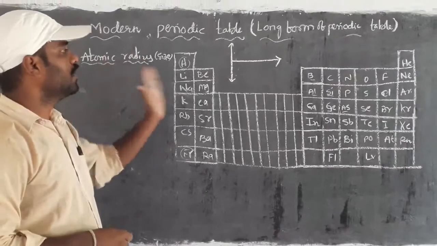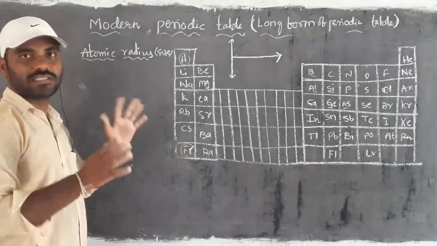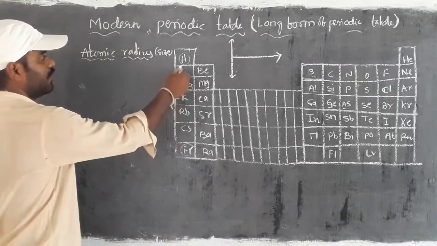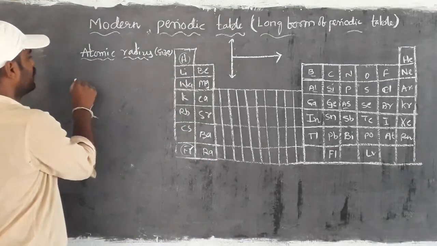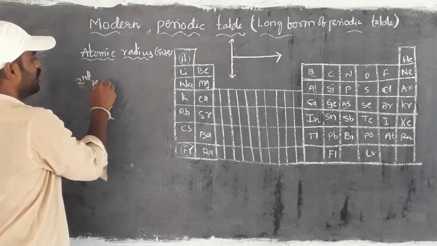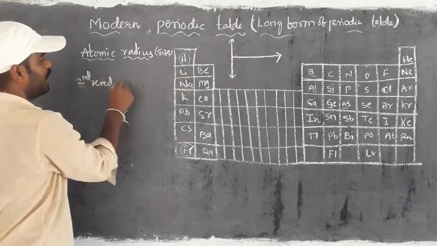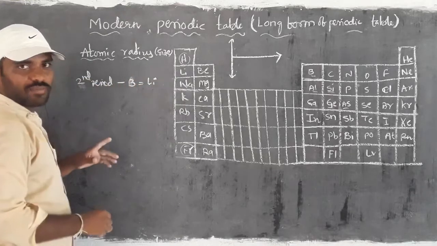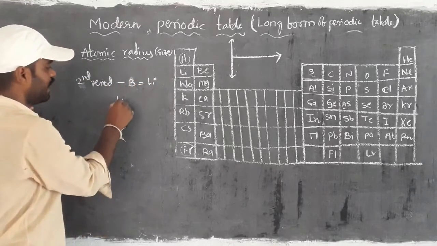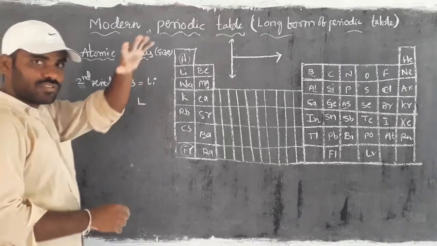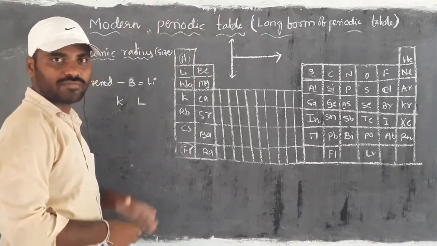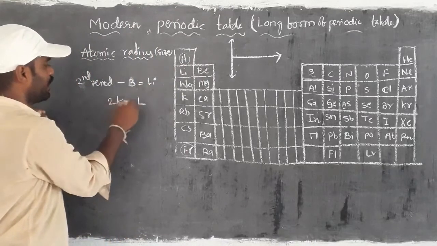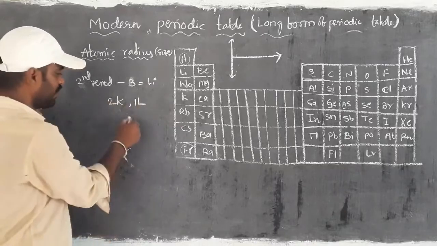It is having atomic radius in periods as well as groups. If you take periods, here if you take lithium, which is in the second period, it is having a number of electrons as 3. For that we can write K and L based on the electron configuration from 9th class standard information. So we can write it as 2K 1L.